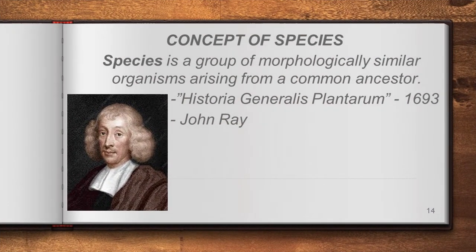The next topic is concept of species. In the last class also we said regarding the species. Species is a group of organisms morphologically similar, and they reproduce among themselves. They do interbreeding among themselves and produce fertile offspring. These are the characters we have learned regarding the species in the last class, right?